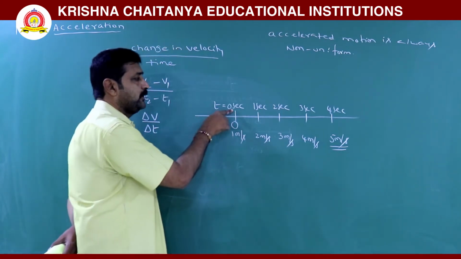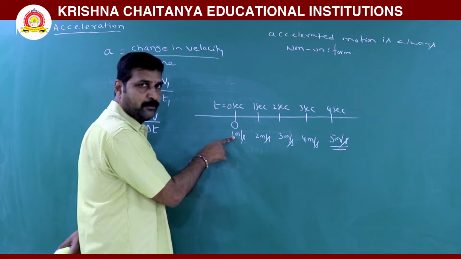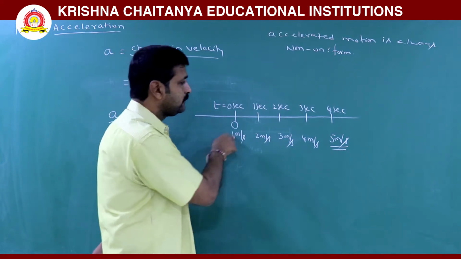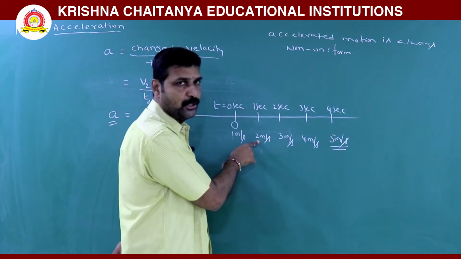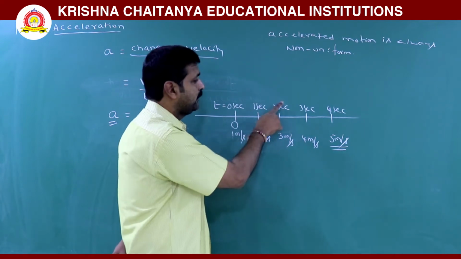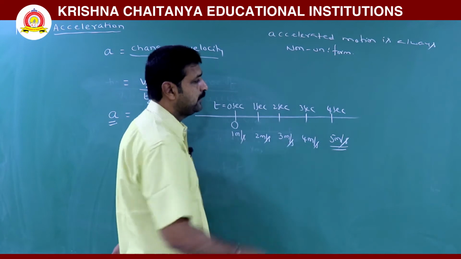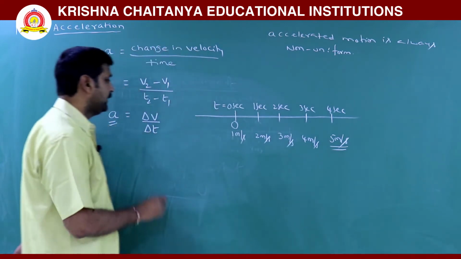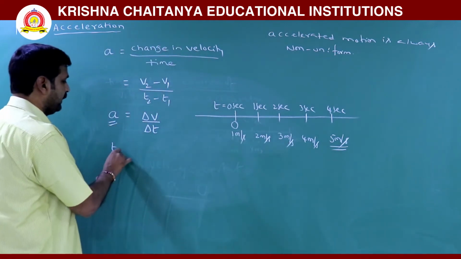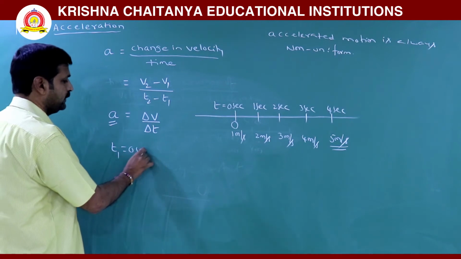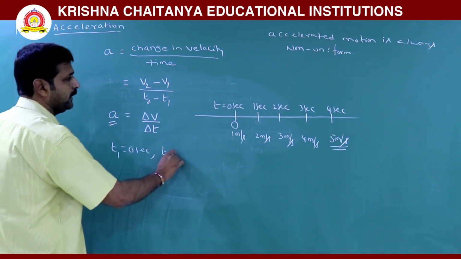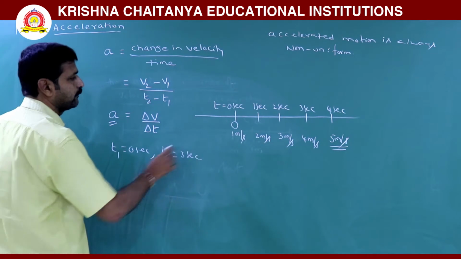Here at 0 seconds the body started with 1 meter per second velocity. After 1 second it reaches 2 meters per second. After 2 seconds 3 meters per second. After 3 seconds 4 meters per second, like that. Now let us take t1 as 0 seconds and t2 as 3 seconds.